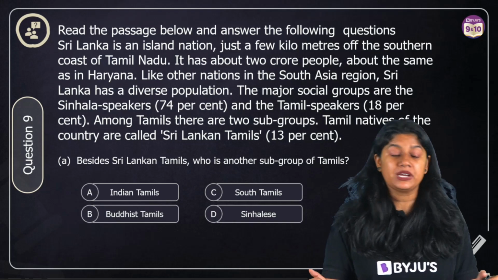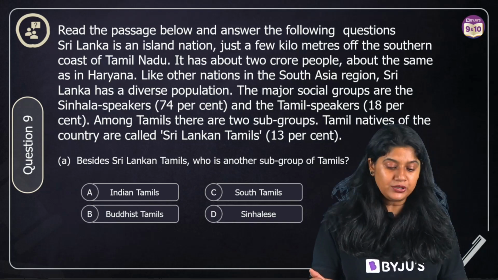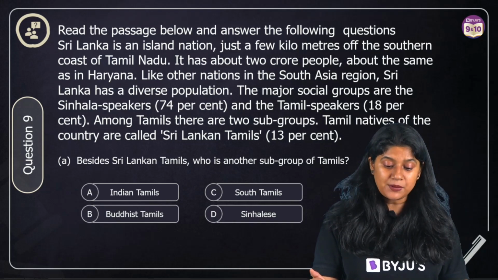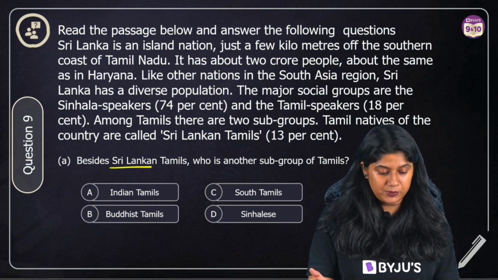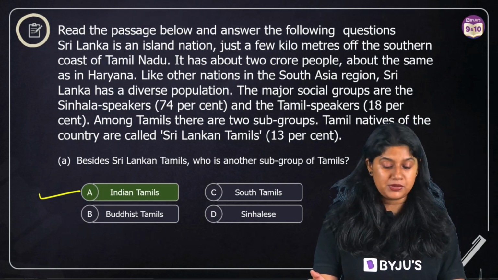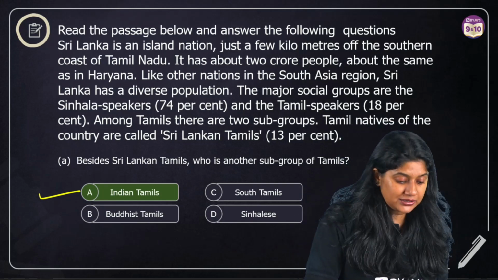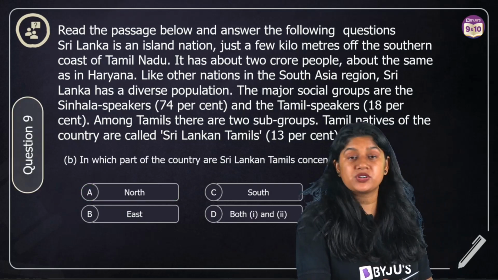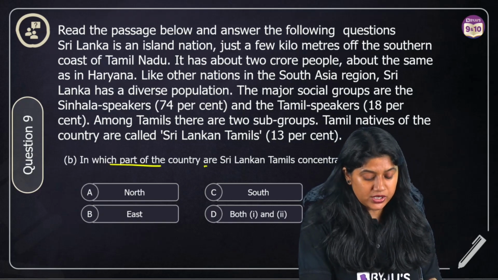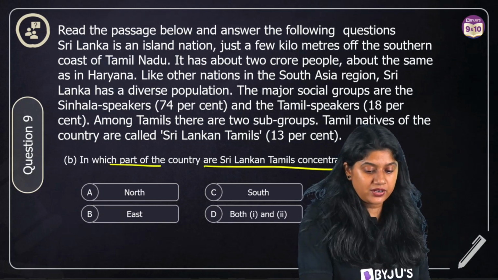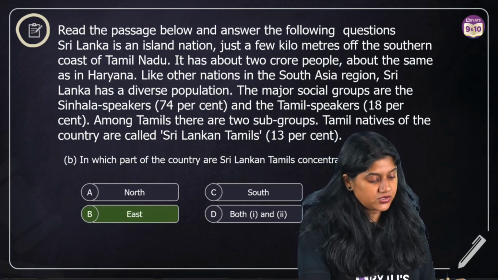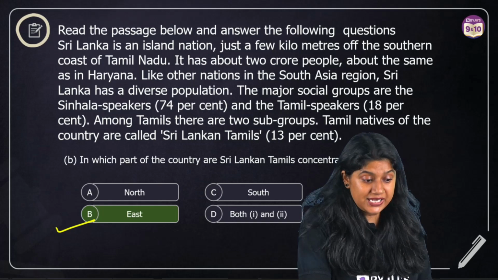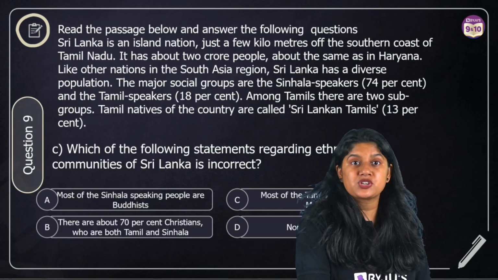The question that we have over here is: besides Sri Lankan Tamil, what is another subgroup of Tamils? Of course, it will be the Indian Tamils. So we have the Sri Lankan Tamils and the Indian Tamils. The next question is, in which part of the country are Sri Lankan Tamils concentrated? If you have this paragraph, you'll be able to find it out. And of course, they're concentrated in the region of East. Very good. Next question, everyone.